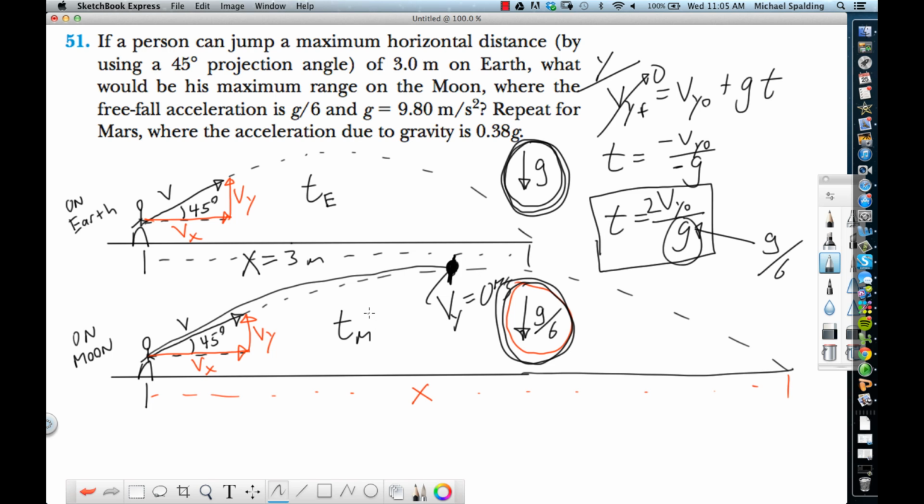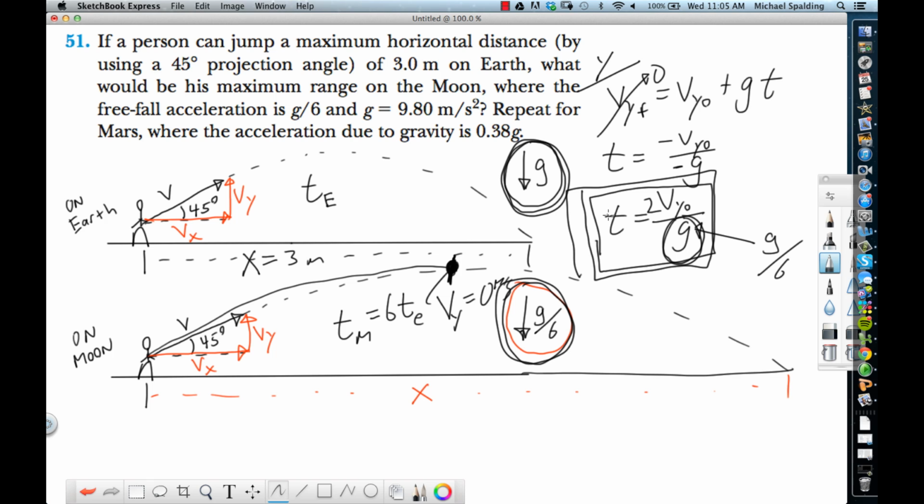So basically, time on the moon is 6 times the time on the Earth. The time in the air will be 6 times greater. Does that make sense? This equation right here is what allowed us to figure that out. If you replace gravity with gravity over 6, then the time will become 6 times bigger.